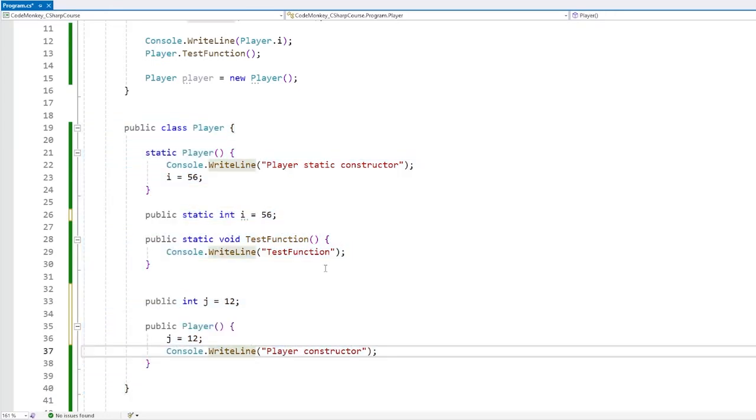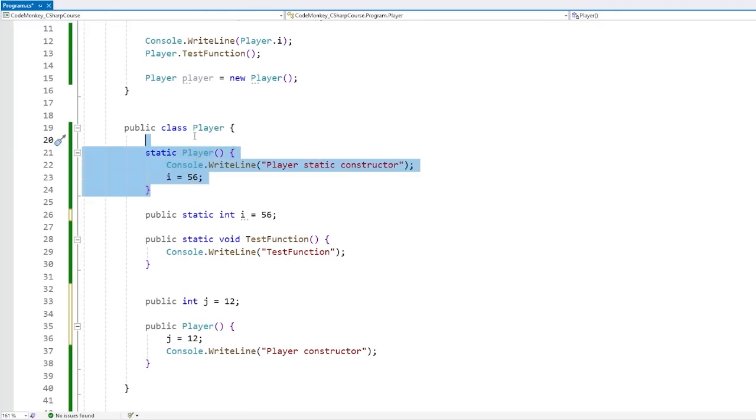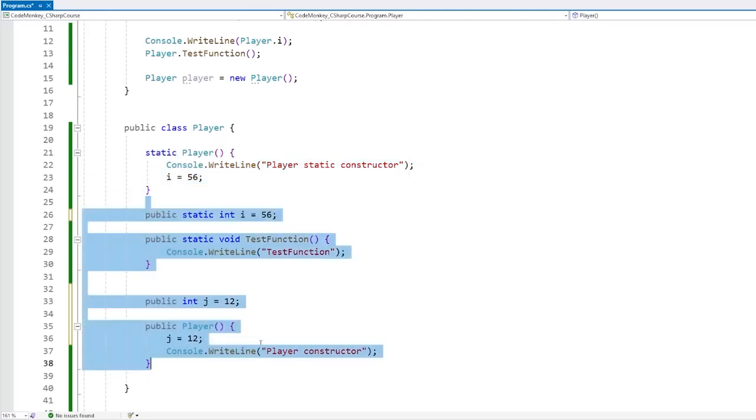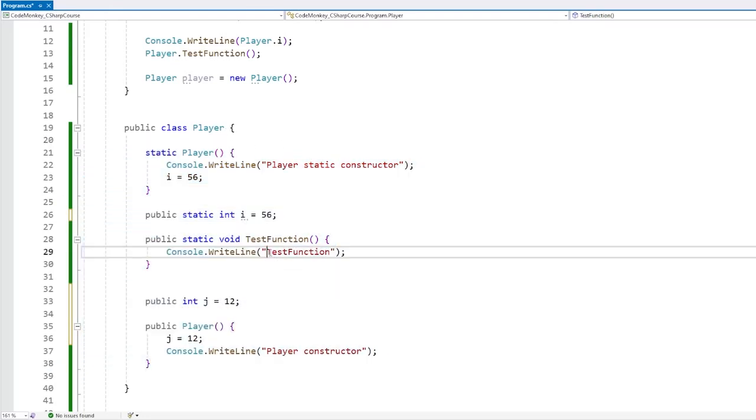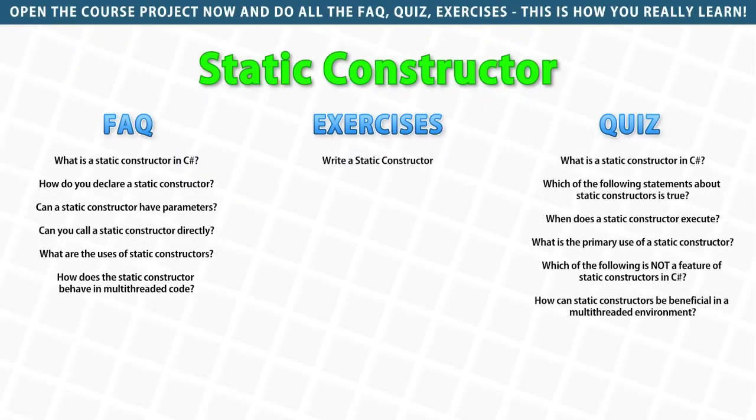It is also important to know how in the context of multi-threaded code, the static constructor is guaranteed to be thread safe. Meaning if you have multiple threads and all of them try to access some kind of data inside of this class at the same time, the .NET runtime ensures that this class is locked, and makes sure that the static constructor runs only once, no matter how many threads try to access it at the exact same time. So the static constructor is relatively simple to understand. Definitely use it whenever you need to ensure some initialization logic happens, and ensure that it happens in a static context and not just on a per object basis.